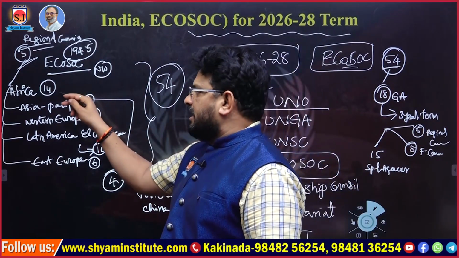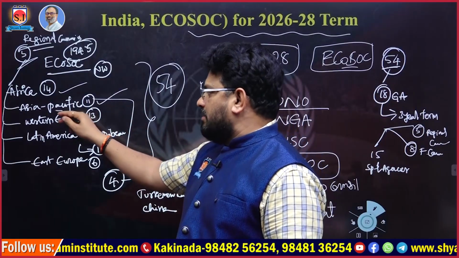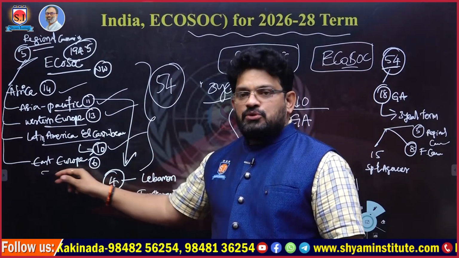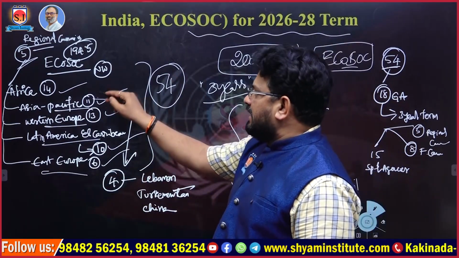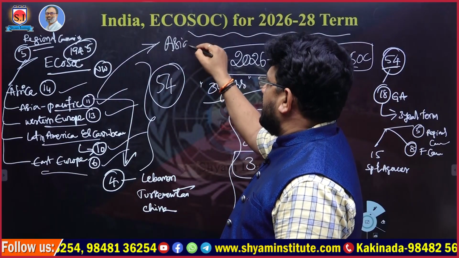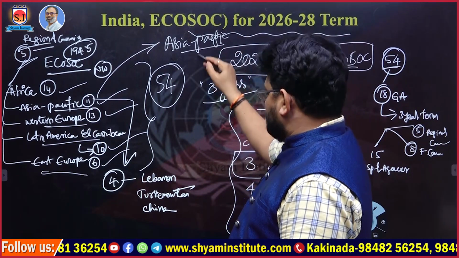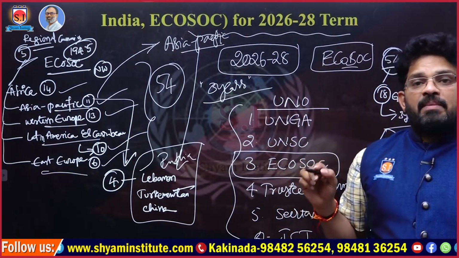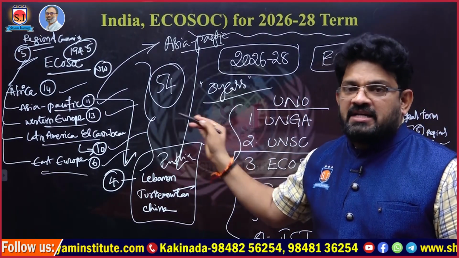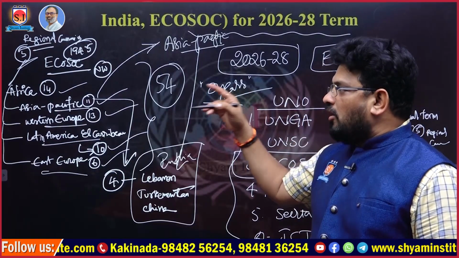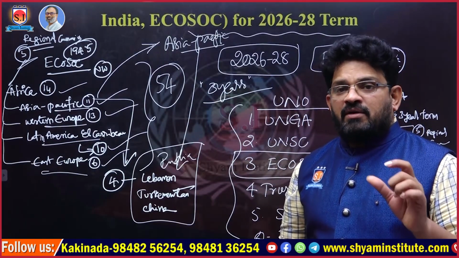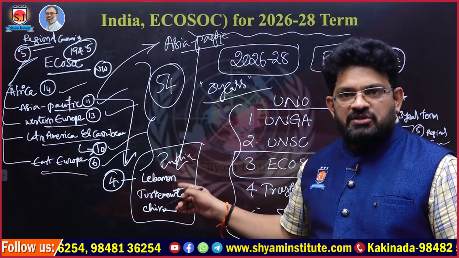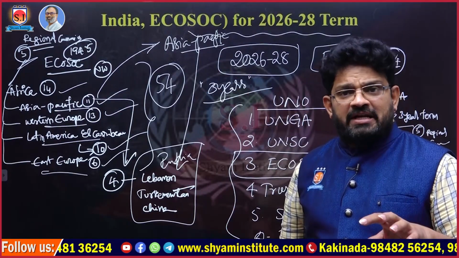So 14 members are dedicated for Africa, Asia Pacific 11 members, Western Europe 13 members, Latin America and Caribbean 10 members, and East Europe 6 members. India falls in the Asia Pacific group. In this particular group, in addition to India, 4 members joined for a term of 2026 to 28. So Africa 14, Asia Pacific, what is the figure? What is the representation of Asia Pacific? That is 11. Out of 11, 4 members joined this year for the period of 2026 to 28.